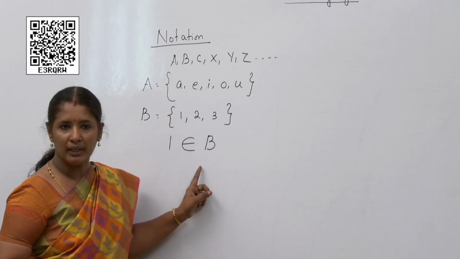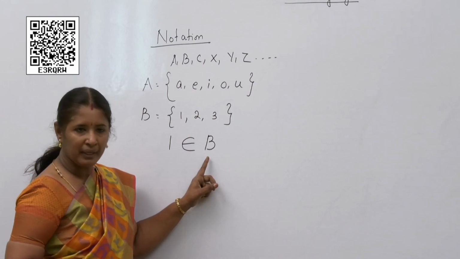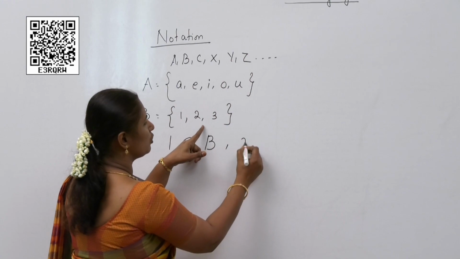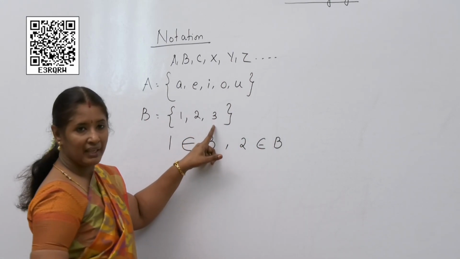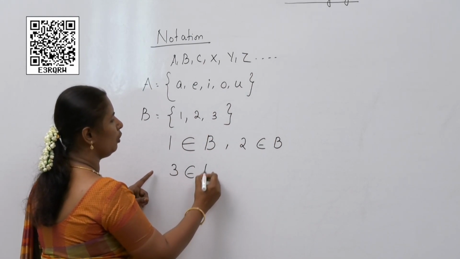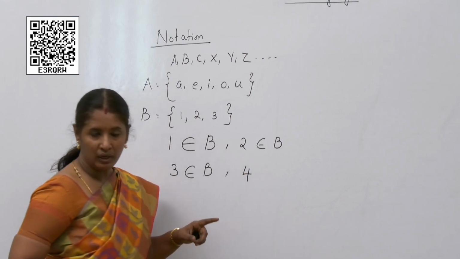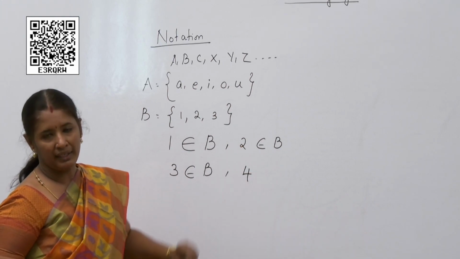What is this called, children? Belongs to. So, 1 belongs to B. What is the next element over here? 2. So, 2 belongs to B. What is the next one? 3. So, 3 belongs to B. Now, if I consider the element 4, is it in B? No, it is not in B.